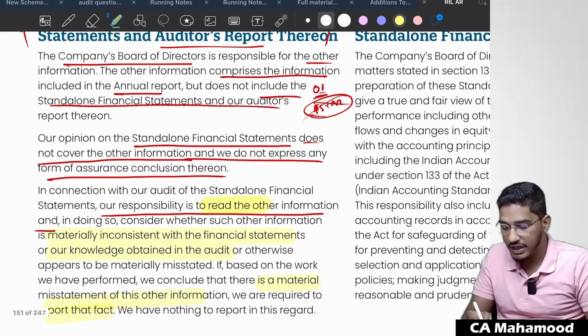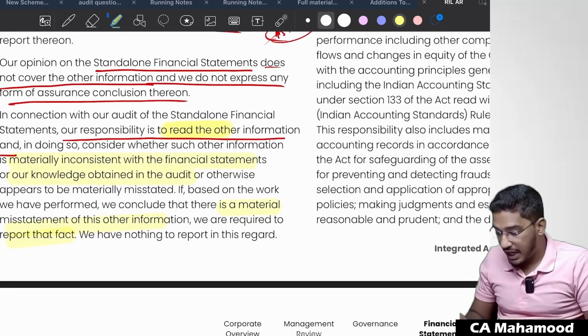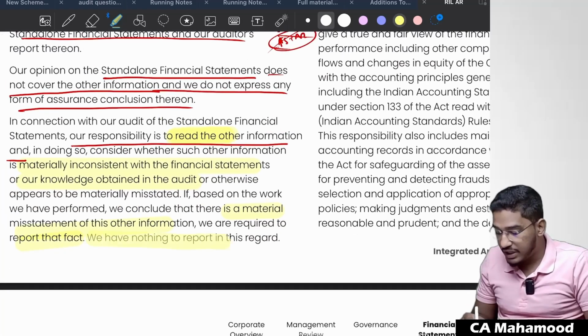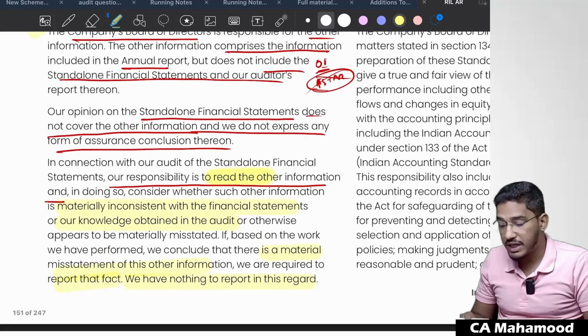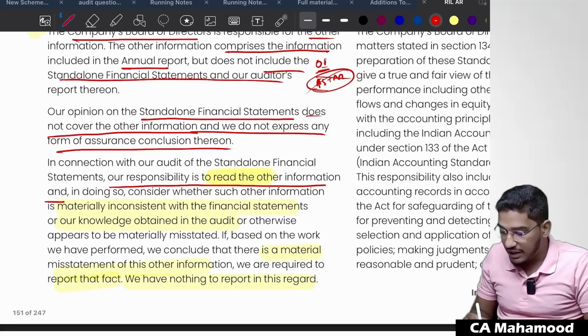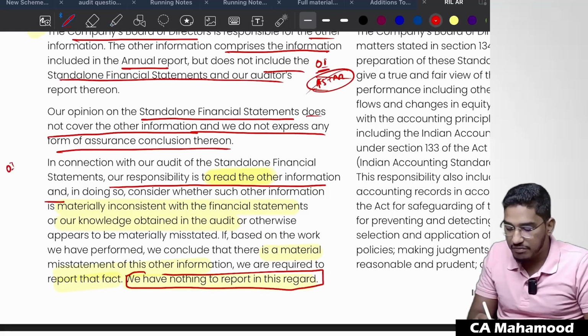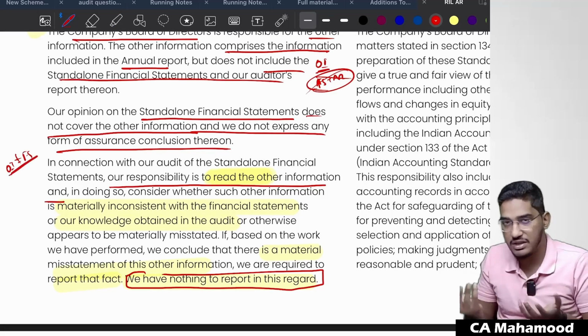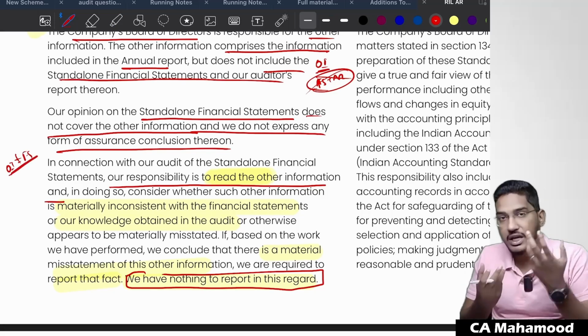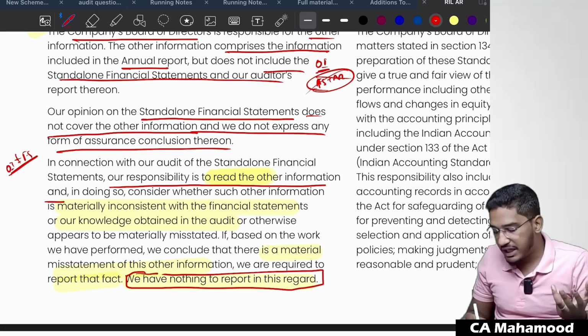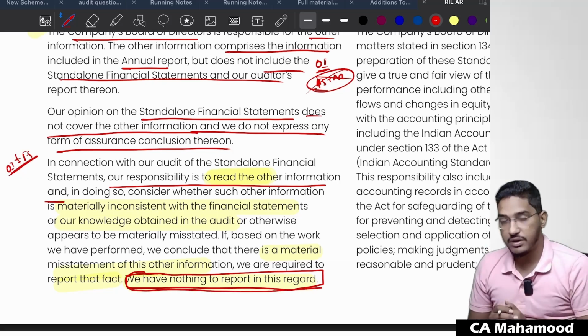Where will we tell that fact? In this paragraph. And if you see here, we have nothing to report in this regard. What have the auditors of Reliance Industries Limited told? Under this paragraph, they have nothing to report, which means what? They verified the other information and compared it with the financial statements. They did not find any material inconsistency or anything wrong in the other information. That's why they say we have nothing to report in this regard.